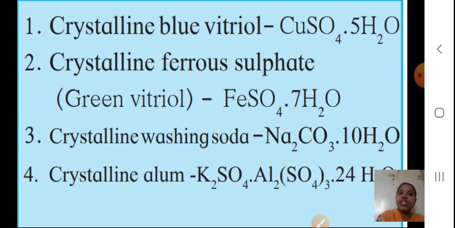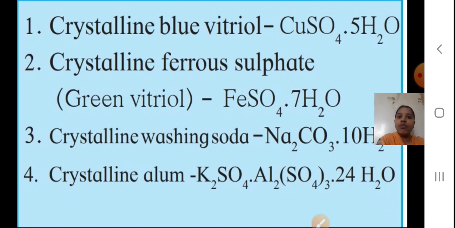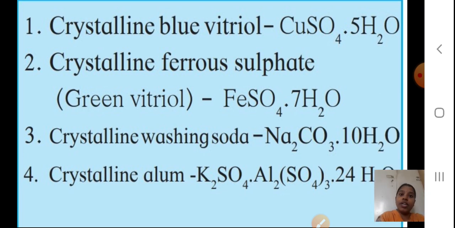Then crystalline ferrous sulfate, green vitriol, FeSO4.7H2O, we put a dot. Then crystalline washing soda, Na2CO3.10H2O, and crystalline alum, K2SO4.Al2(SO4)3.24H2O. Okay students, these are the examples. You are going to remember them. They are given in your text. You can make a note of this. I hope you understood these examples also.